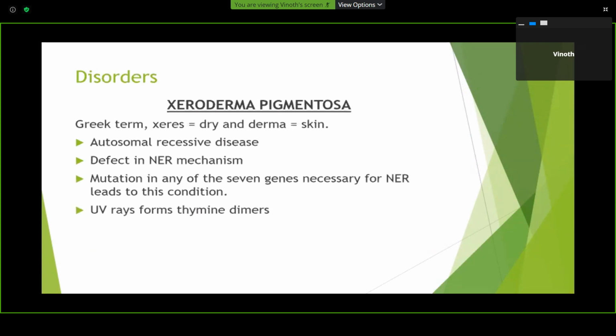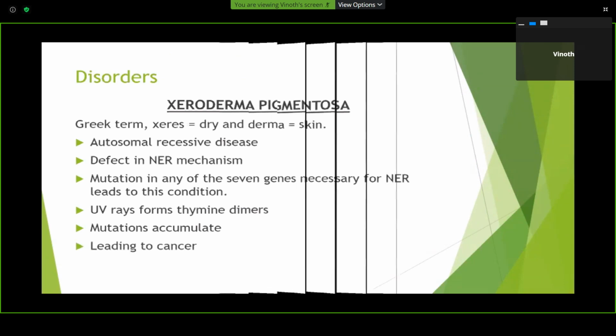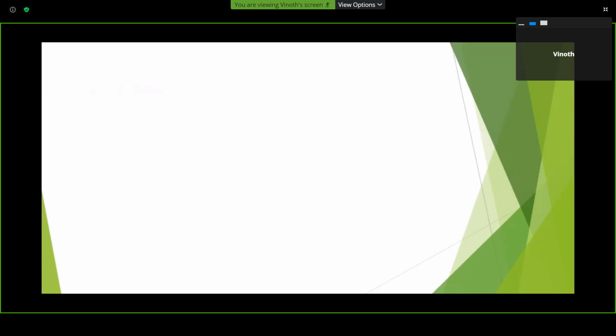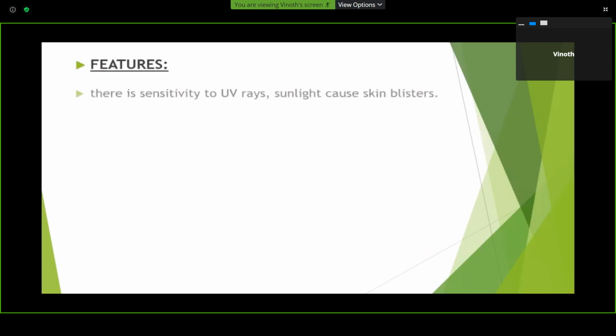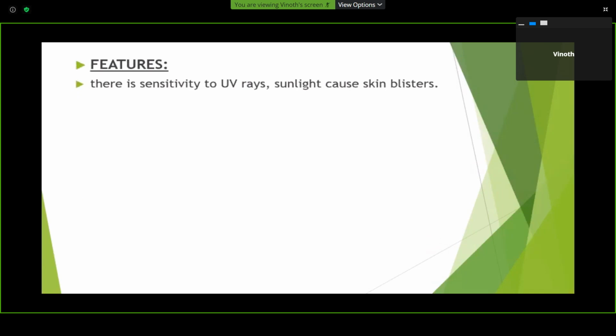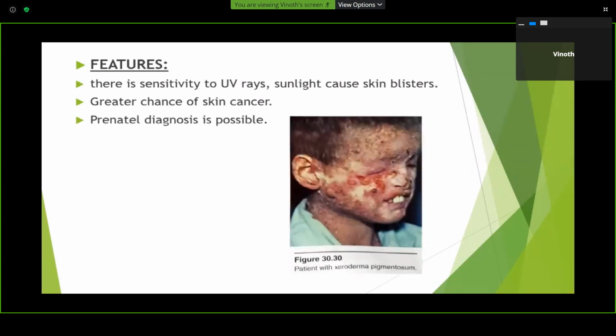UV rays form thymine dimers, which results in mutation and leads to cancer. Patients are sensitive to UV rays, and sunlight causes skin blisters. They have a great chance of skin cancer, and prenatal diagnosis is possible for this disease. This is a picture of a patient with xeroderma pigmentosa.